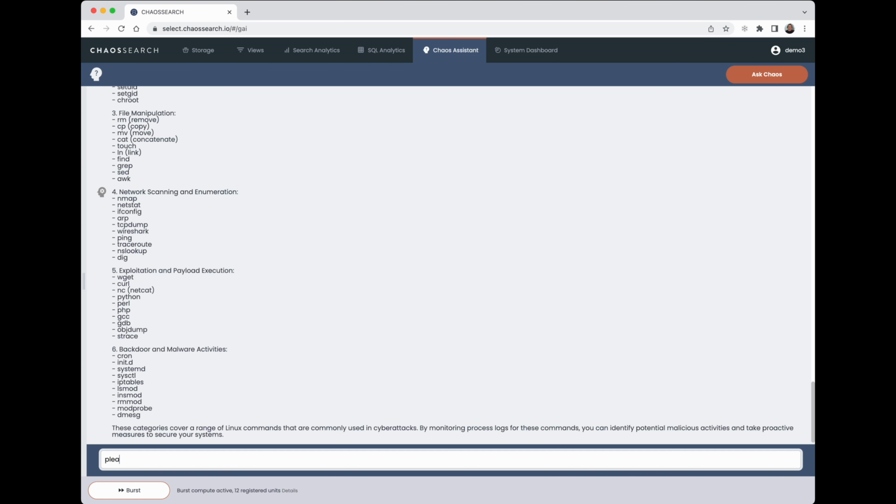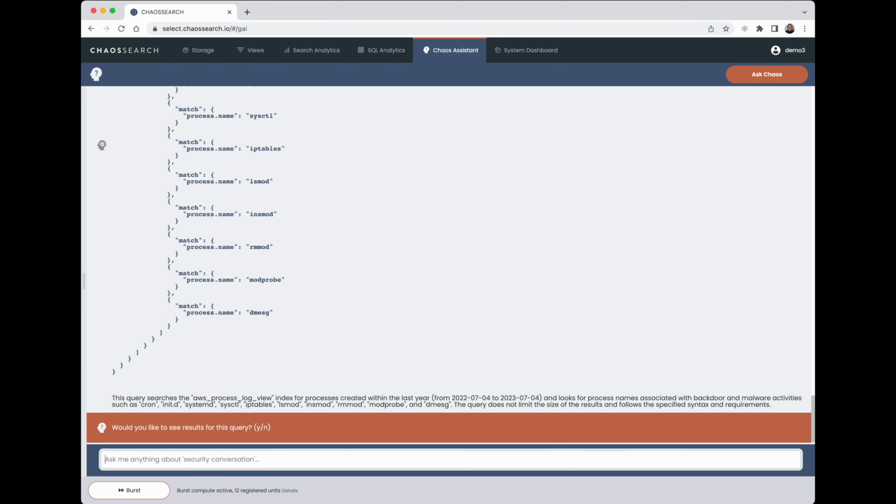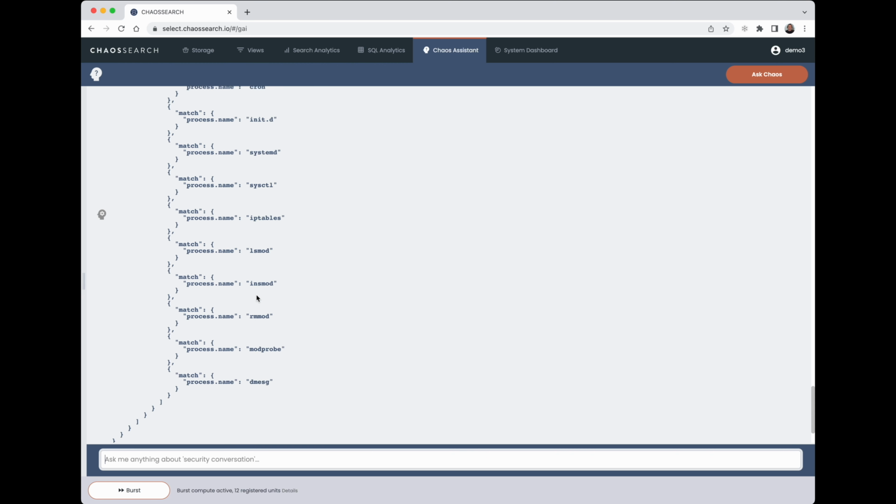So I ask, please write me a search query that looks for option 6, backdoor and malware activities. Now, search will use our high-level tooling leveraging Open Dashboard. I ask it to do it over the year time frame via the process log view. And as you can see here, it's created an Elasticsearch query that I ask it to run.